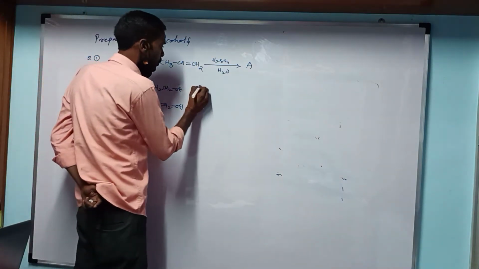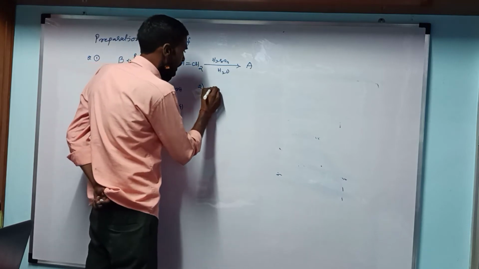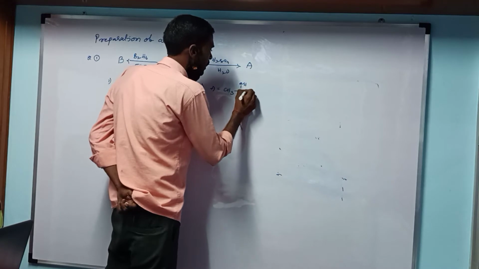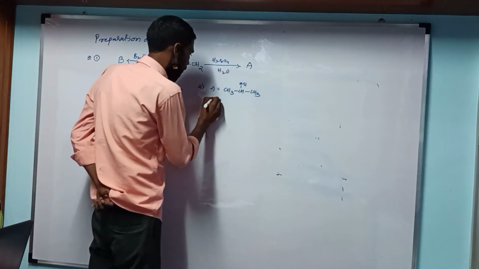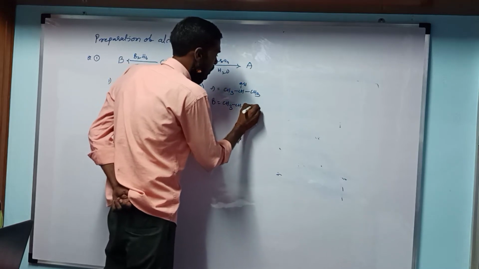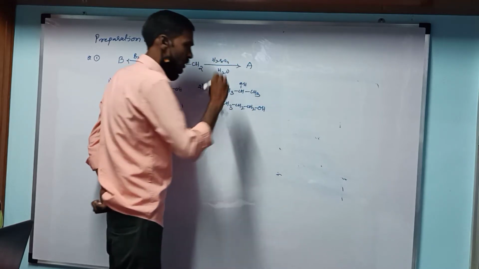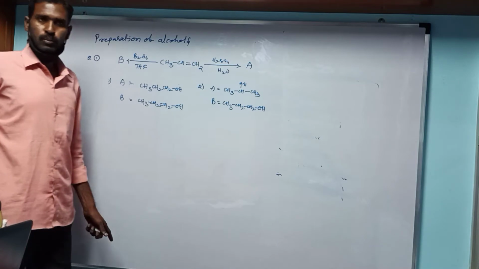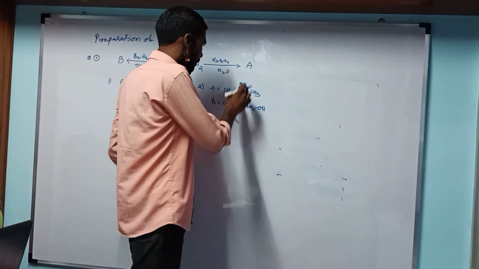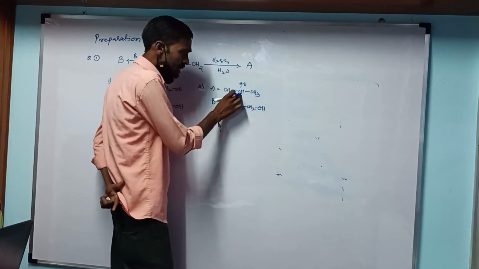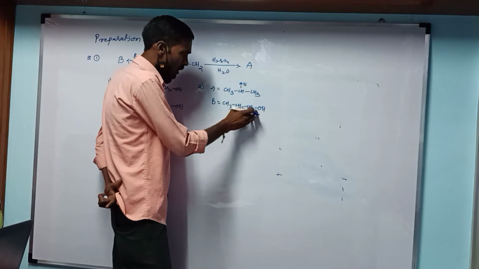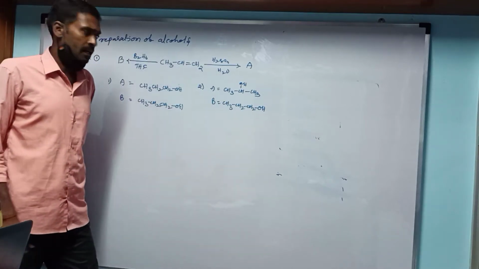In option 2, A is CH3CHOHCH3 and B is CH3CH2CH2OH. Both are different compounds: A is the secondary alcohol, with the OH group attached at the secondary position in the chain, and B has the OH group attached to the primary carbon, so it is the primary alcohol.